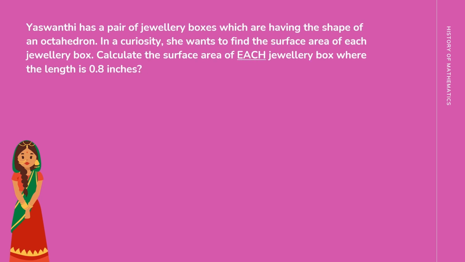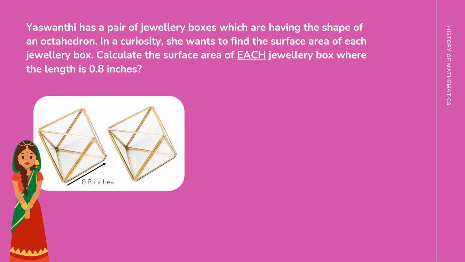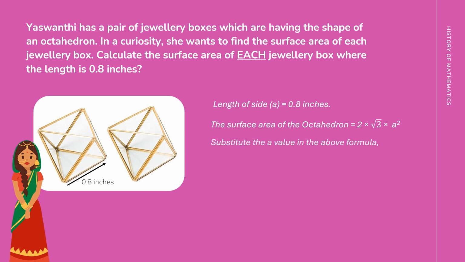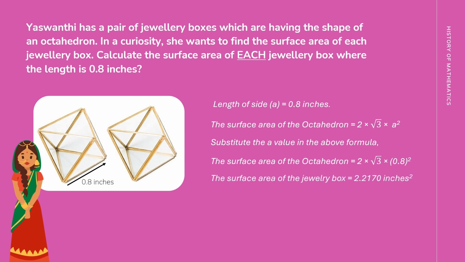Another sample question is: she has a pair of jewelry boxes which have the shape of an octahedron. She wants to find the surface area of each jewelry box. Calculate the surface area of each jewelry box where the side length is 0.8 inch. Given the side length a equals 0.8 inch, the surface area of the octahedron is 2 times root 3 times a squared. Substitute the value of a in the above formula, and we get 2 times root 3 times 0.8 squared. The surface area of the jewelry box is 2.2170 square inches.